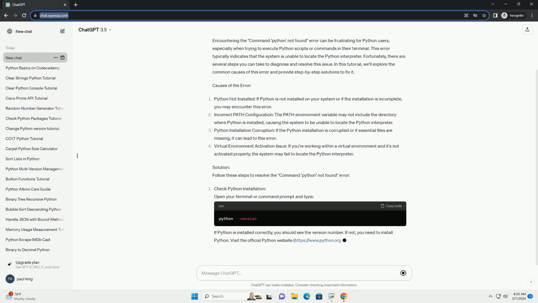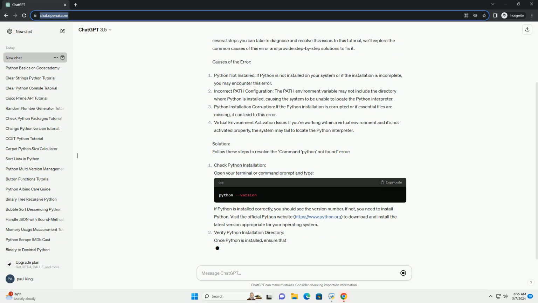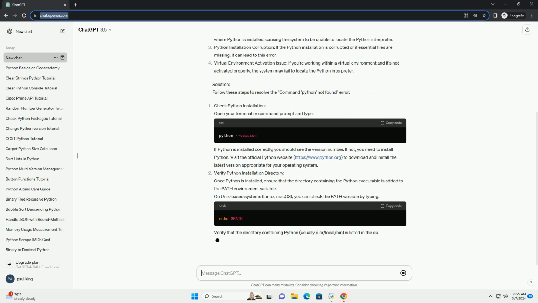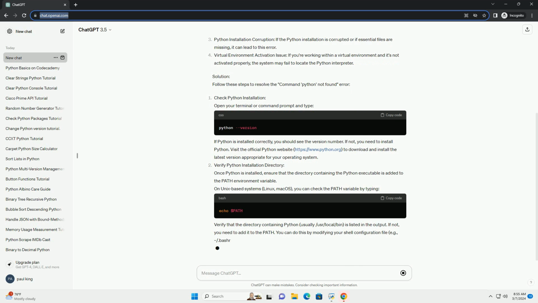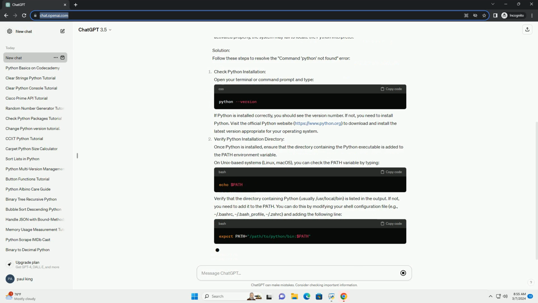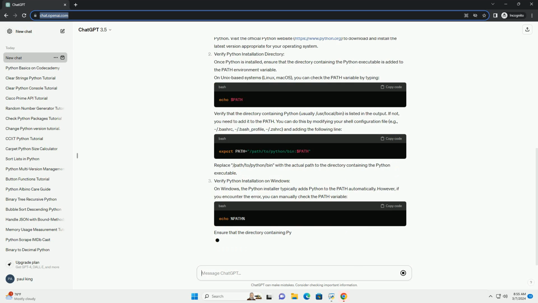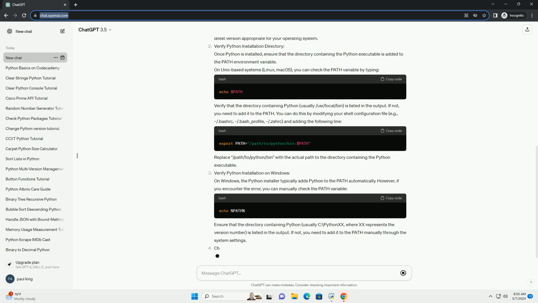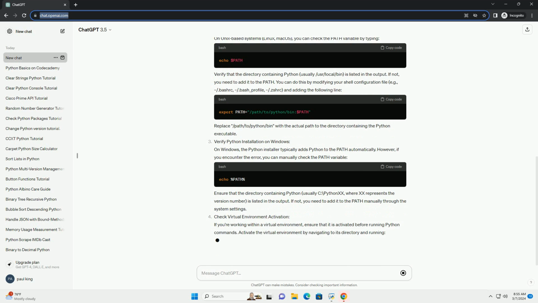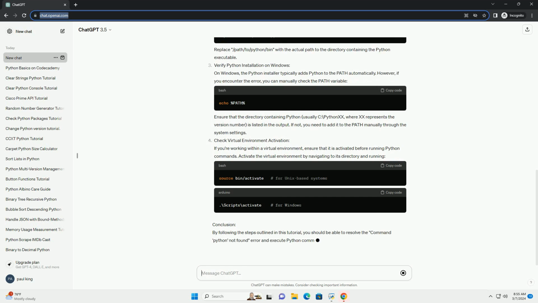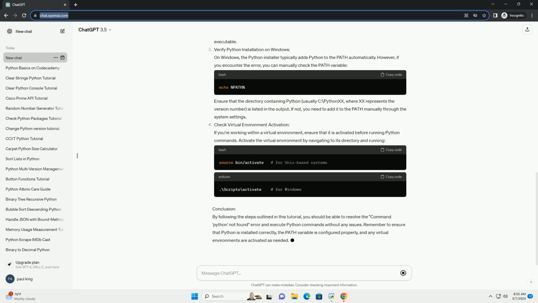Causes of the error. Solution. Follow these steps to resolve the "command python not found" error. Check Python installation. Open your terminal or command prompt and type the command. If Python is installed correctly, you should see the version number. If not, you need to install Python. Visit the official Python website, https://www.python.org, to download and install the latest version appropriate for your operating system.